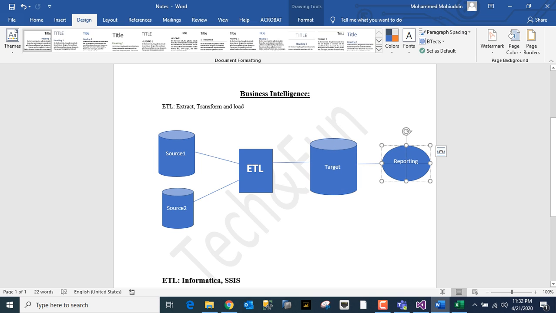After the extraction, transformation and load, the essence of business intelligence is reporting. As you have seen, most of you watch sports. If you watch cricket, on most of the sites, on the right side, they also display a pie chart or bar chart. Those kinds of things come into reporting.